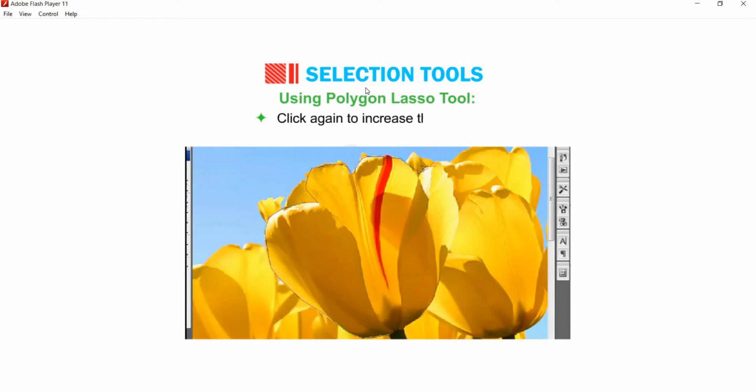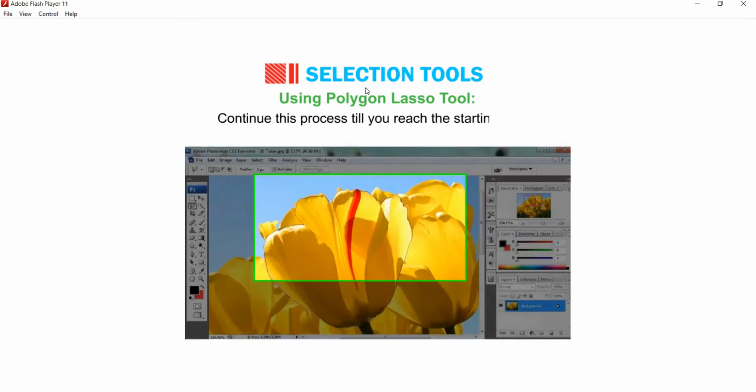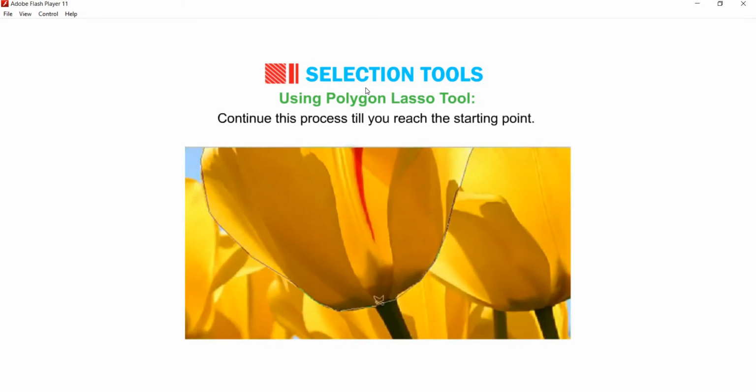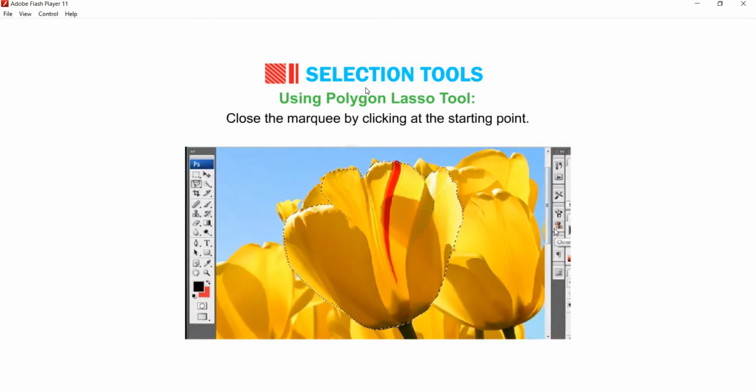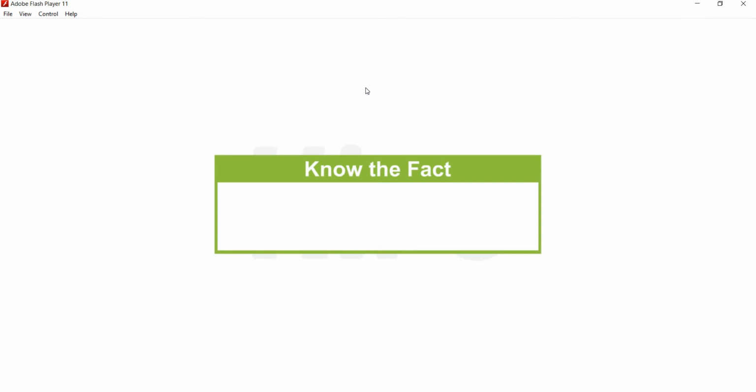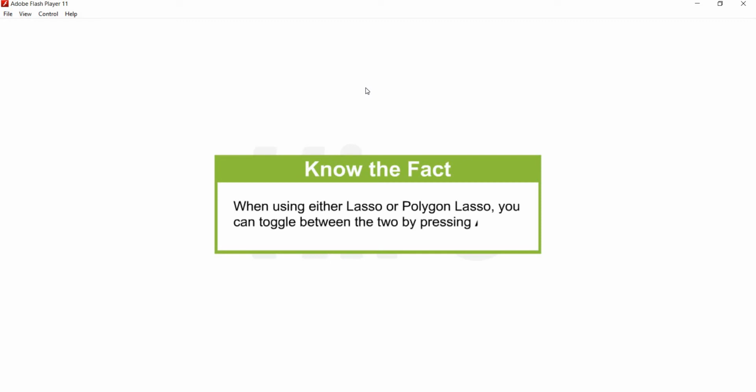Click again to increase the selection. Continue this process till you reach the starting point. Close the Marquee by clicking at the starting point. Do you know that when using either lasso or polygon lasso, you can toggle between the two by pressing the Alt key?